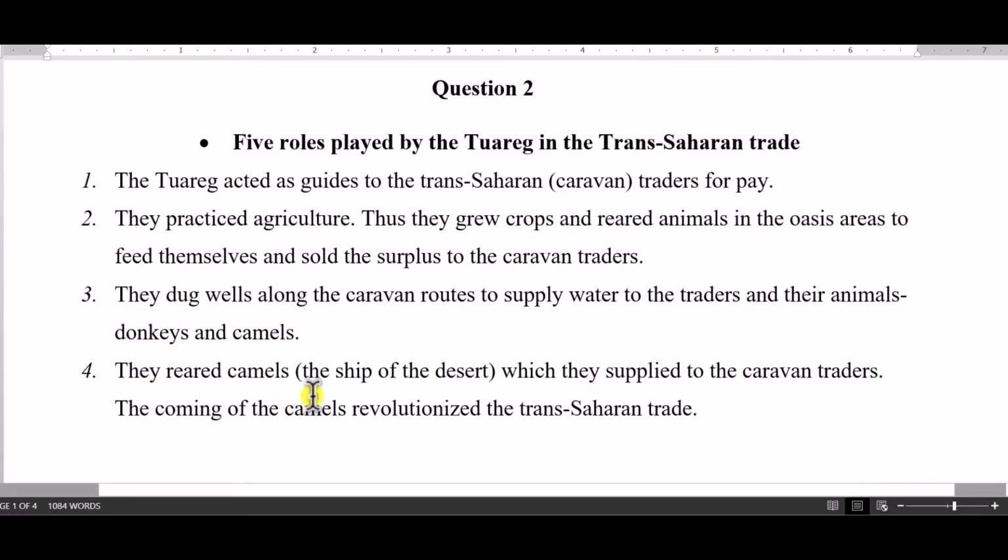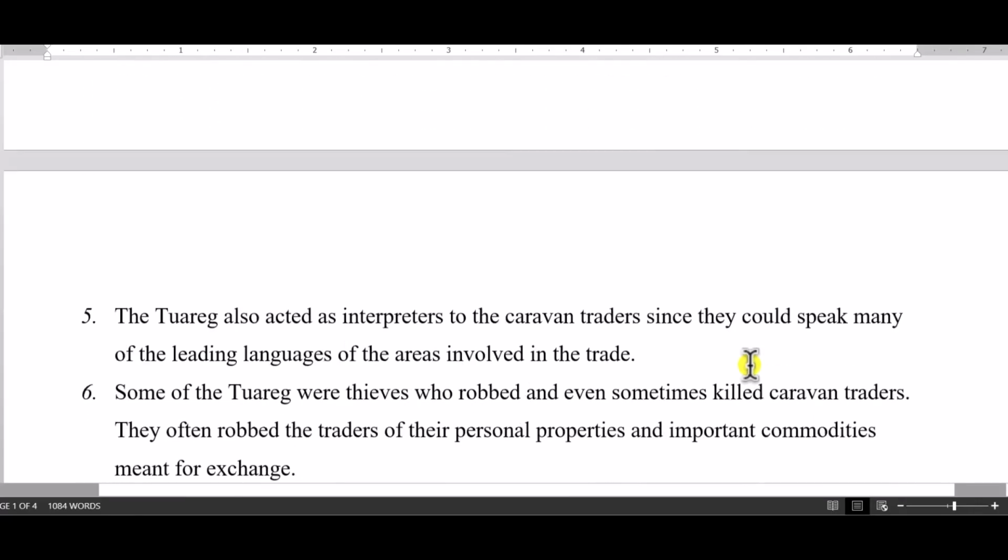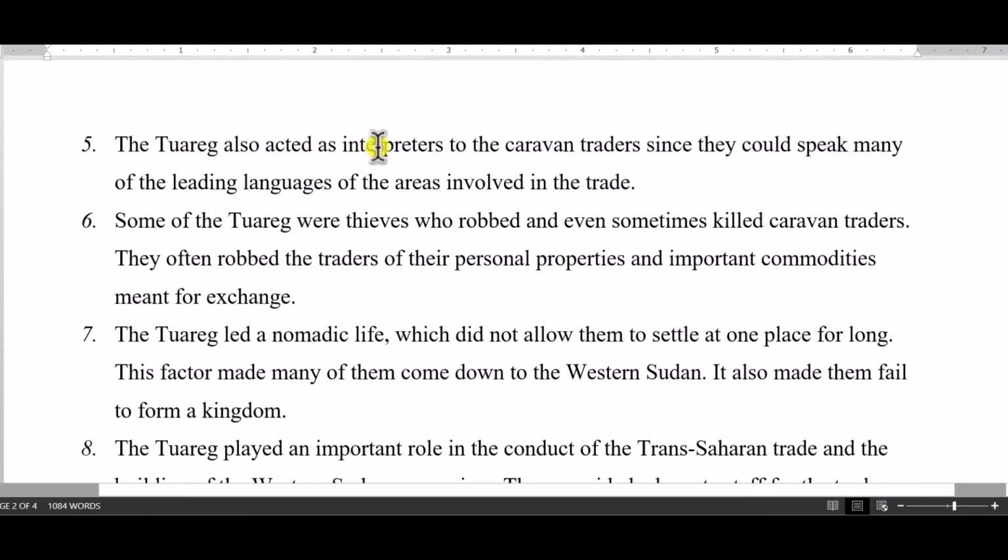They reared animals, that's the sheep of the desert, the camels, which they supplied to the caravan traders to use. 5. The Tuareg acted as interpreters to the caravan traders, since they could speak many of the leading languages of the area involved in the trade, so they also acted as interpreters. Some of the Tuaregs were thieves who also robbed, and I think this is also very, very popular among students. They were thieves who robbed and killed some of the caravan traders.